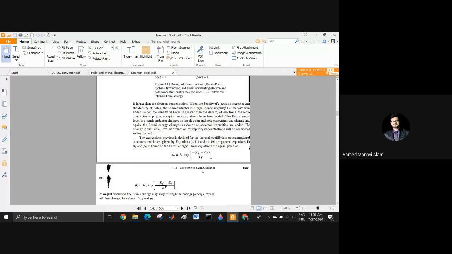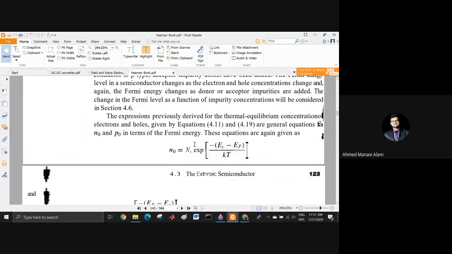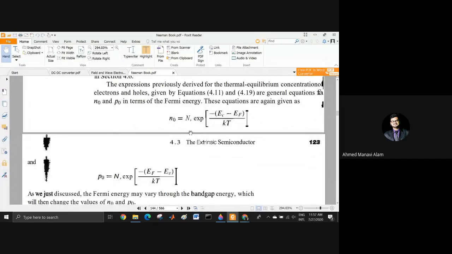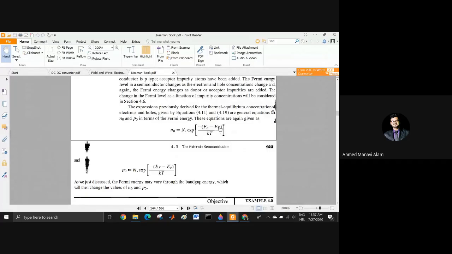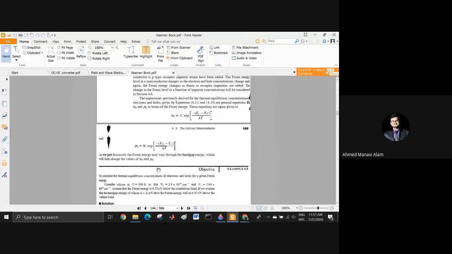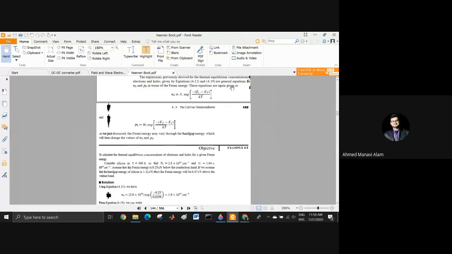Now, if you write the carrier concentration formula, what will you write? You write n naught equals nc exponential of minus (ec minus ef) by kT. Here will be nc, and for holes there will be nv. Remember this formula. These formulas will be valid for this case as well. In ec minus ef, that ef level will be changed. Okay, p naught equals nv exponential of (ef minus ev) by kT. So these are in terms of the Fermi level.